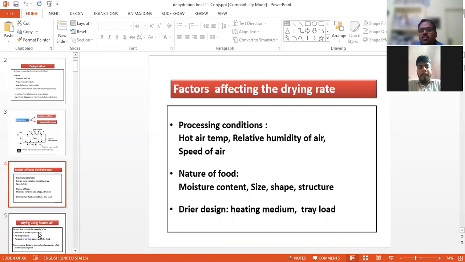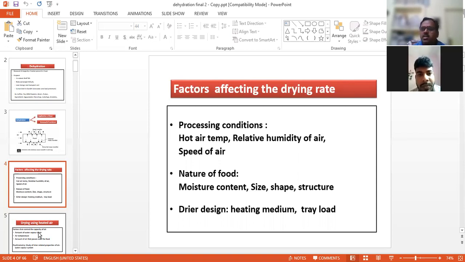So what are the factors that affect the drying rate, whatever method you use? These factors are applicable to whatever method we employ. So we have to see the processing conditions. What are the processing conditions? They are the hot air temperature, relative humidity of the air, and speed of the air. As you are dairy technologists, I am giving the example of spray drying or drum drying.